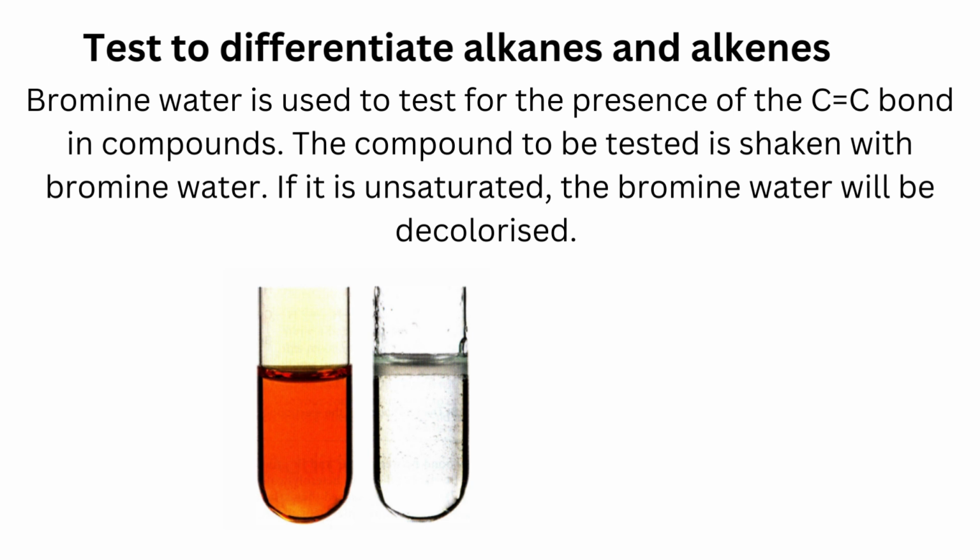Test to differentiate alkanes and alkenes. Bromine water is used to test for the presence of the carbon-carbon double bond in compounds. The compound to be tested is shaken with bromine water. If it is unsaturated, the bromine water will be decolorized, as you can see here.